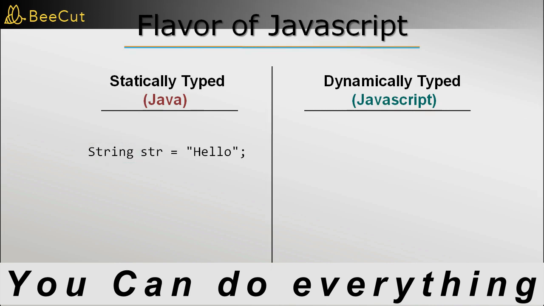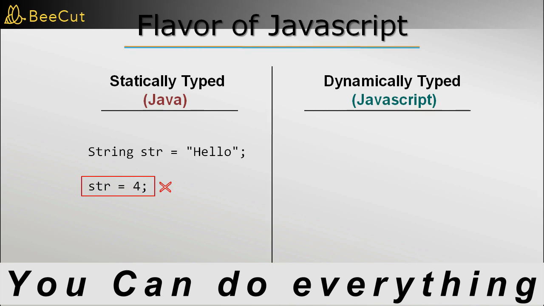Also, once the type of variable is specified, it cannot change as the program executes. For example, if we have this variable str of type string, which is pointing to a string hello in Java, we cannot write this statement now. That is, we cannot have str have an integer value later because integers are not really strings. So there is a type mismatch.